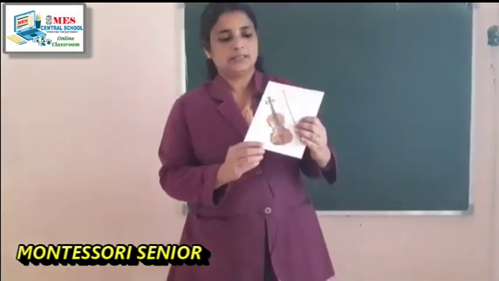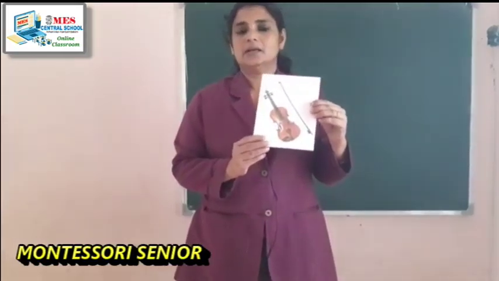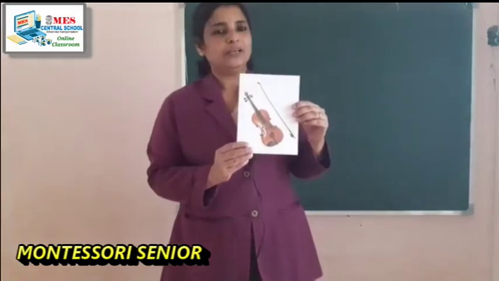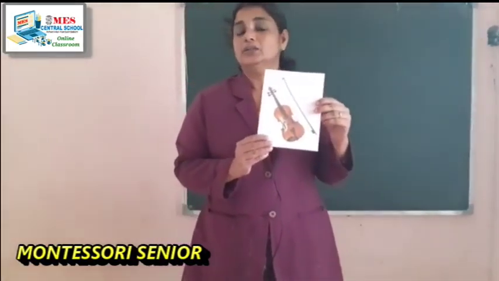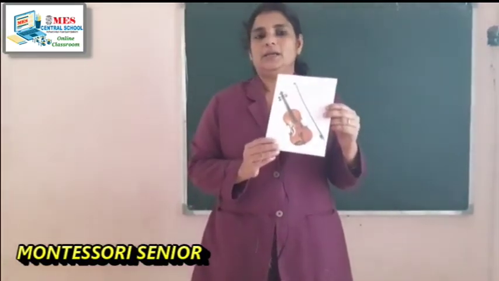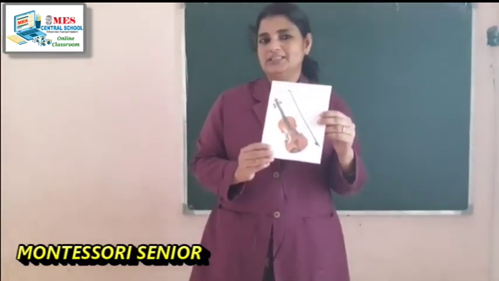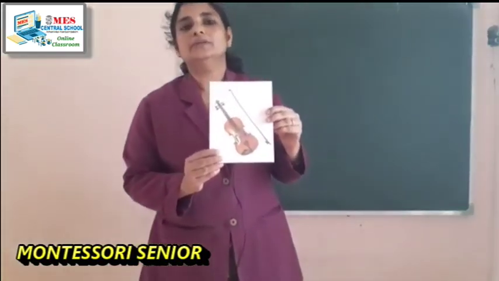Then what is this? This is a musical instrument. Is this a living or non-living thing? This is a non-living thing. It cannot move, it cannot walk, it cannot eat. So this is a non-living thing.